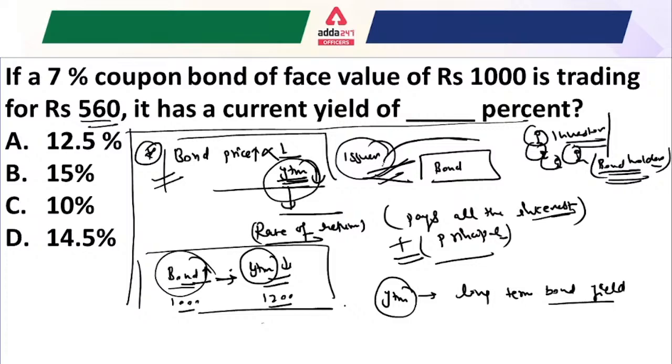In other words, it is the internal rate of return of an investment in a bond if the investor holds the bond until its maturity, with all payments made as scheduled and reinvested at the same rate. That is the most important definition of the YTM. I hope it is clear for everyone.